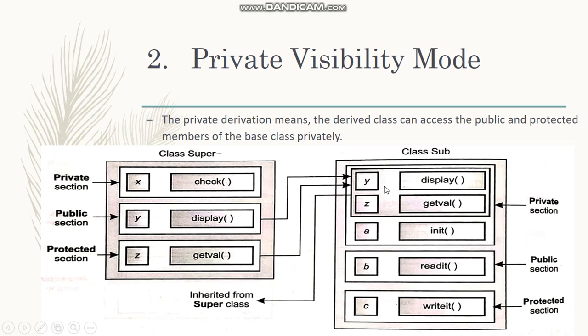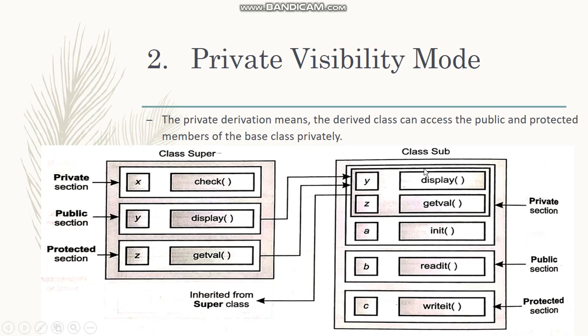Now when it is derived into the subclass with the private visibility mode, the private member function would not be inherited, but the public and protected member functions which are inherited into the subclass would be accessible in the private section of the subclass.